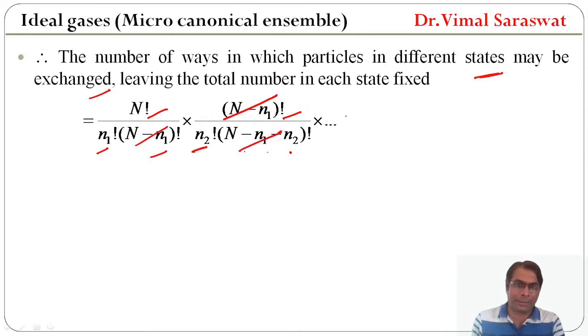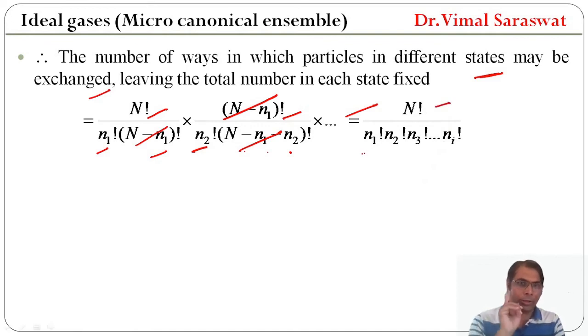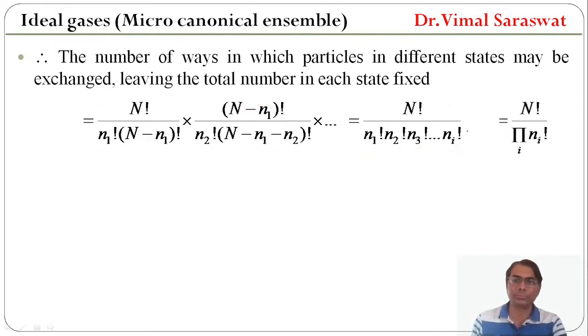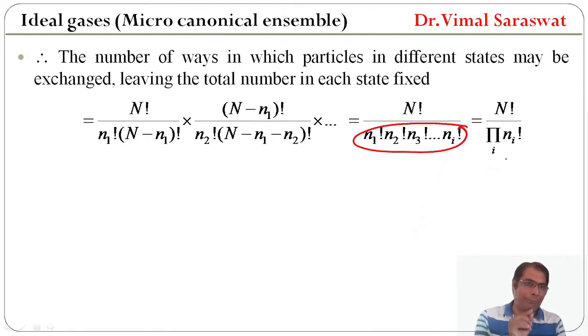This is cancelled with this one. So, this will be equal to factorial n divided by factorial n1 factorial n2 factorial n3 factorial ni, and this will be equal to pi i factorial ni. So, the number of ways in which particles in different states may be exchanged, leaving the total number in each state fixed, is given by this one.